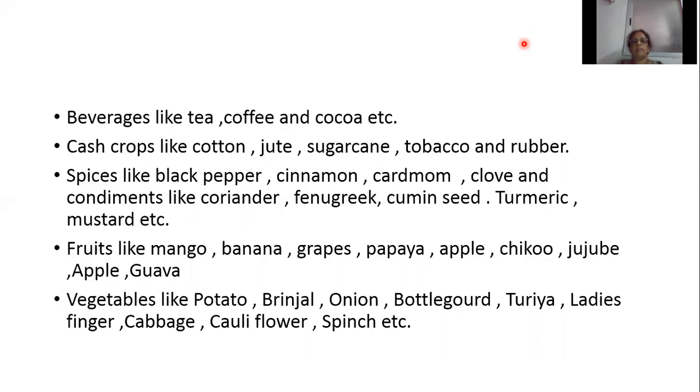Spices like black pepper, cinnamon, cardamom, clove, and condiments like coriander, fenugreek, cumin seed, turmeric, mustard, etc. Then fruits like mango, banana, grapes, papaya, apple, chiku, jujube, guava, etc. Then vegetables like potato, brinjal, onion, bottle gourd, turia, lady's finger, cabbage, cauliflower, spinach, etc. So, which are the agriculture products of India?